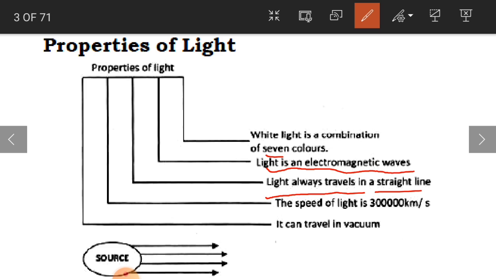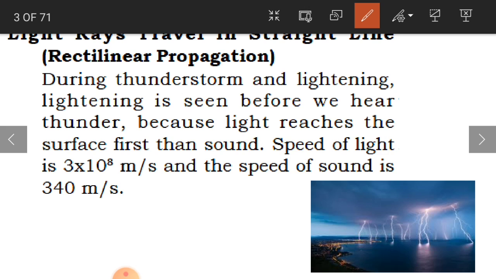Like we have learnt that the sun rays also travel in a straight line. Okay. And here the speed of the light is 3 lakh kilometers per second. So for each and every second, light travels 3 lakh kilometers. Okay, so see how fast it is. And light can travel in vacuum. Vacuum is nothing but the absence of air here. Clear children? So these are the properties of light.